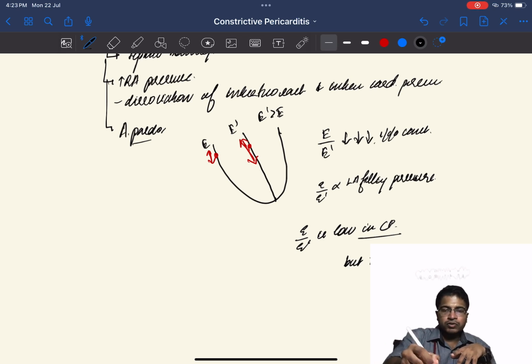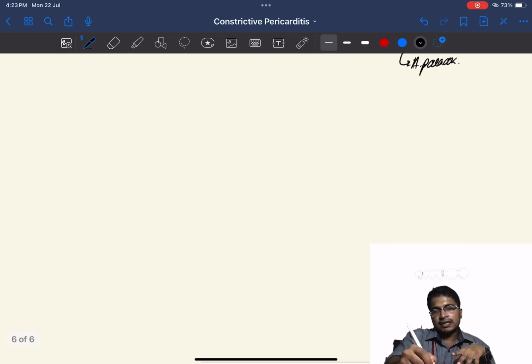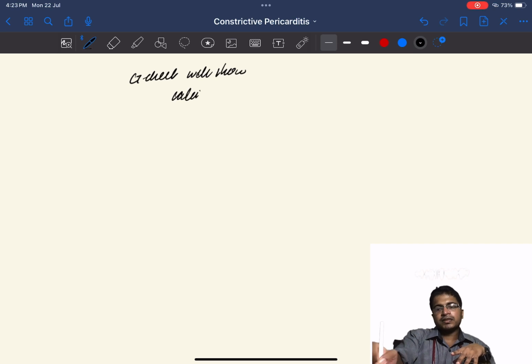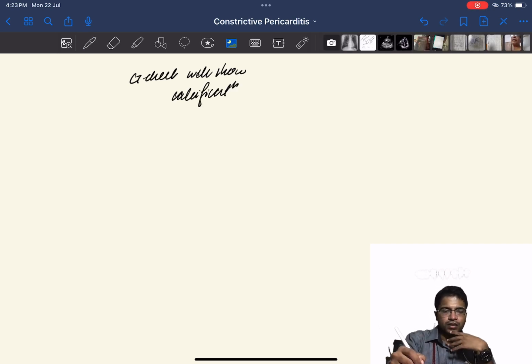Now you will go to CT. The best investigation to see a calcification is CT. CT will show calcification in the pericardium. This is suggestive of constrictive pericarditis.